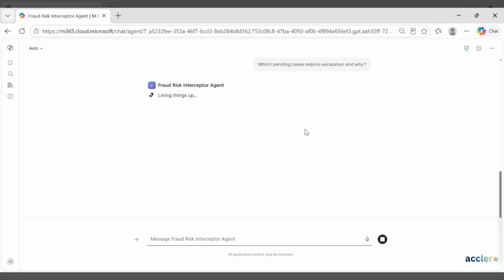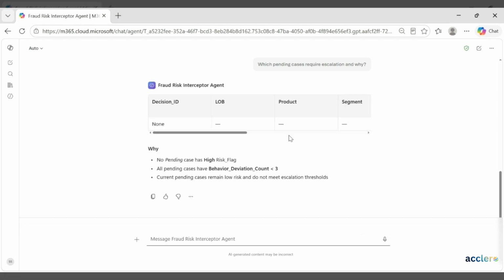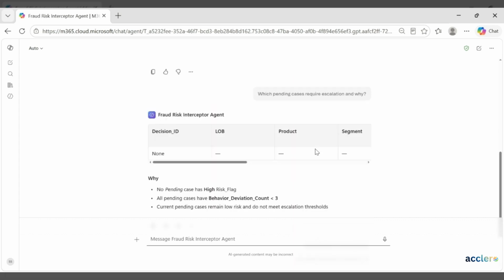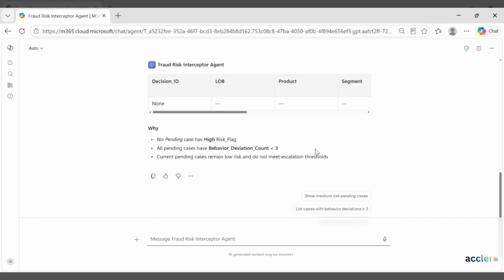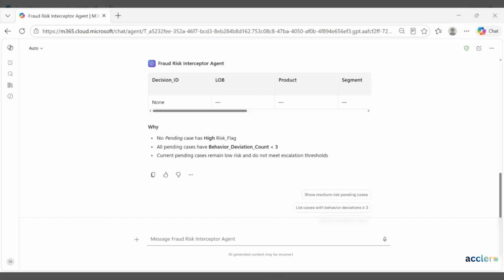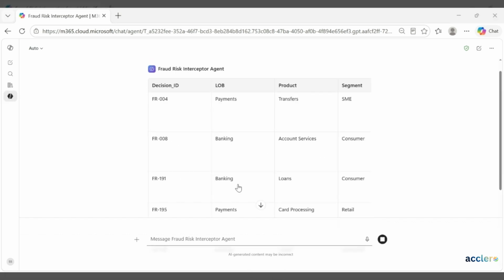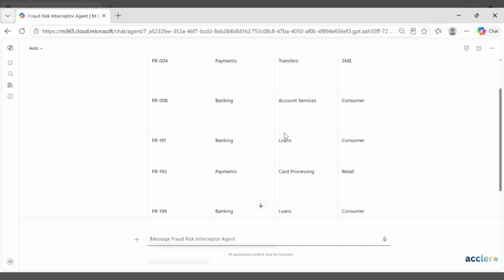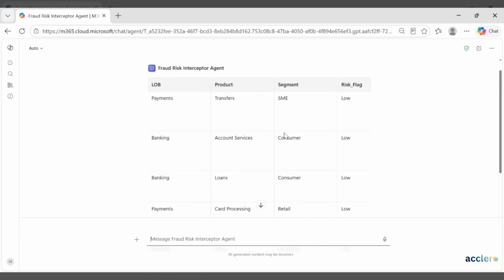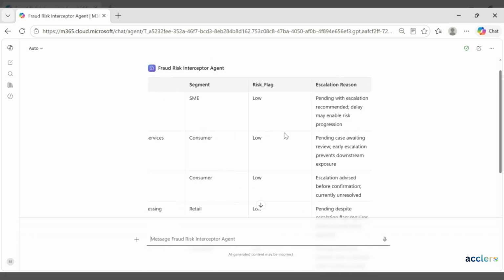Here I am asking the agent which pending cases require escalation and why. These cases are currently pending and have not been received within the expected time window.